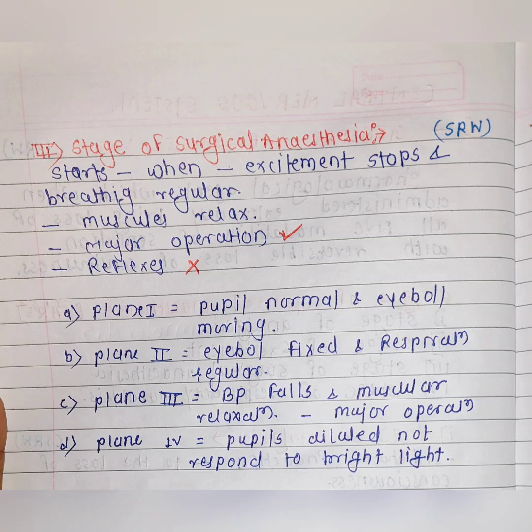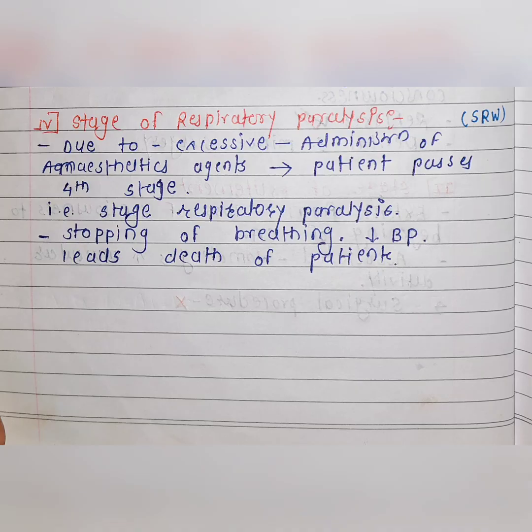In stage 4, the stage of respiratory paralysis, due to the excessive administration of anesthetic agents, the patient passes into the fourth stage, that is the stage of respiratory paralysis. In this, there is stopping of breathing and there is a decrease in blood pressure which leads to death of the patient.